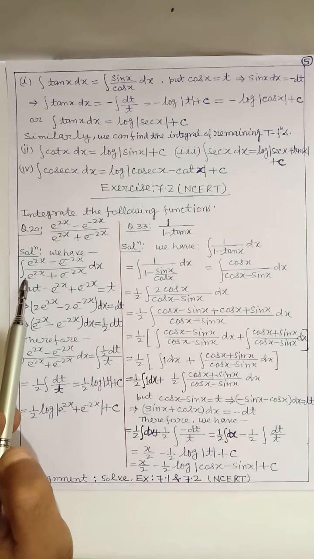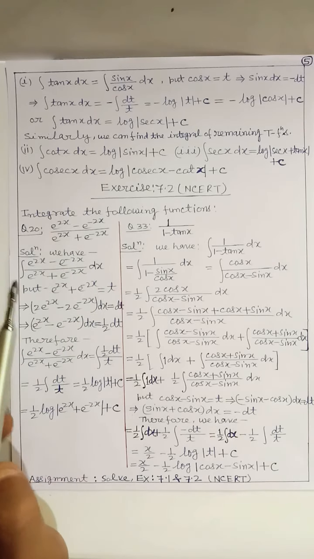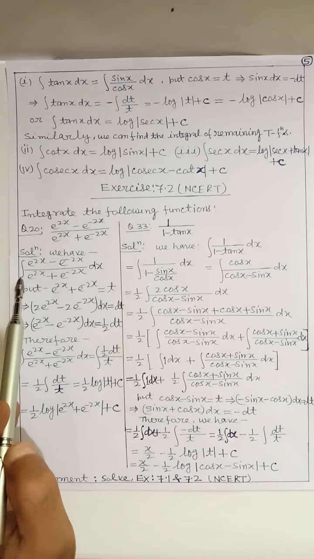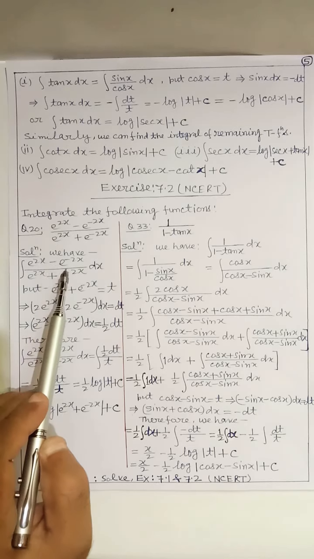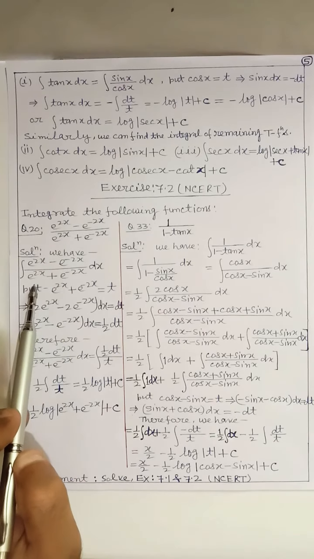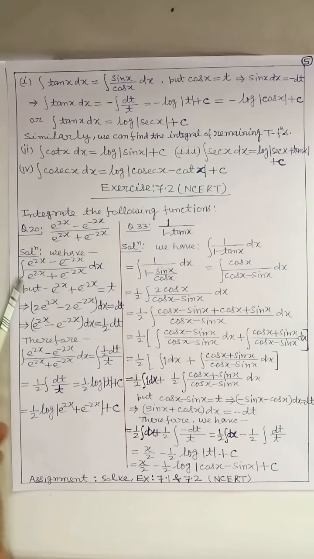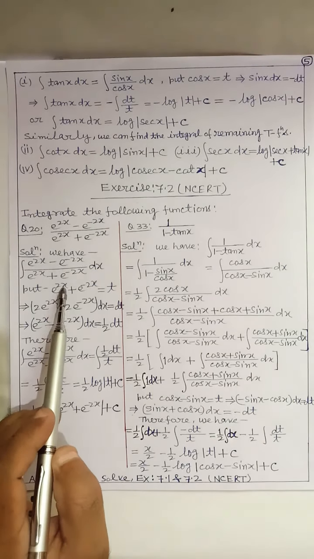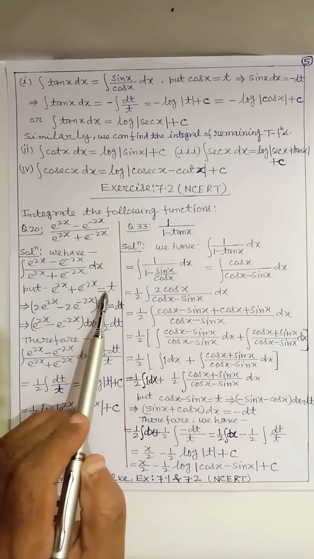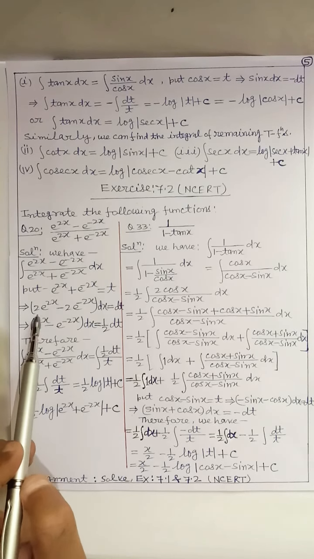We have given here, integrate the following functions. So here we have integral of e to power 2x minus e to power minus 2x by e to power 2x plus e to power minus 2x dx. Here we use substitution method. e to power 2x plus e to power minus 2x is equal to t, the denominator.